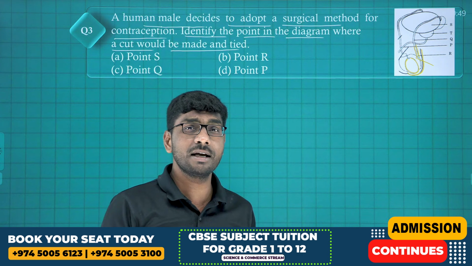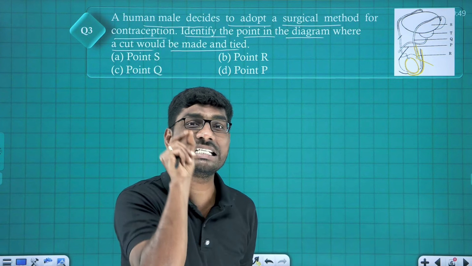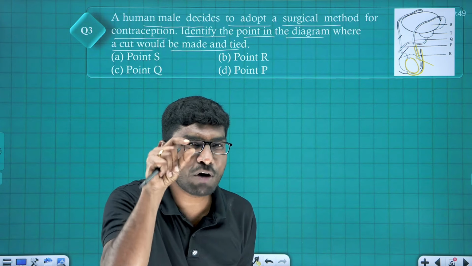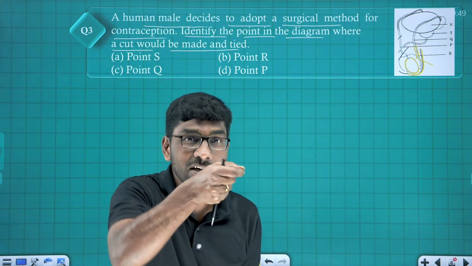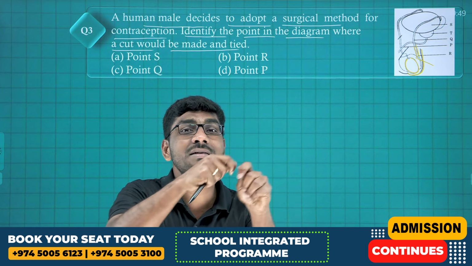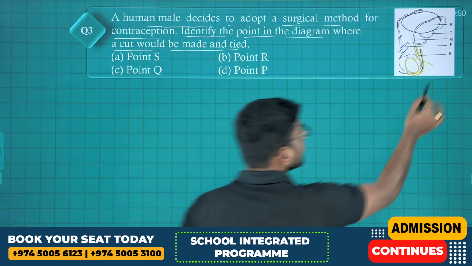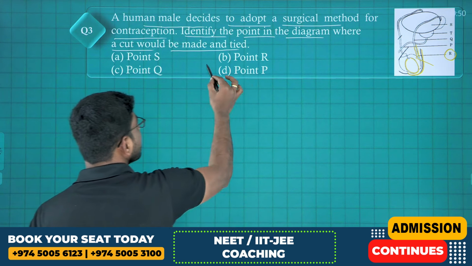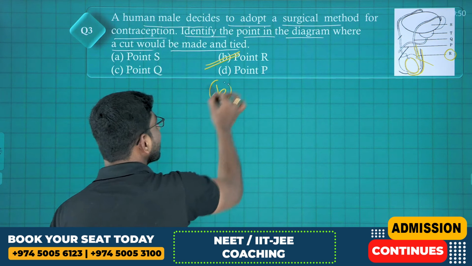But if you read NCERT clearly, it is clearly mentioned the incision happens on the scrotum. On the scrotum, we make a small incision, a small cut, and we take out the vas deferens and tie it up. So point R is the correct one where the cut happens. Look at that. The answer is option B.